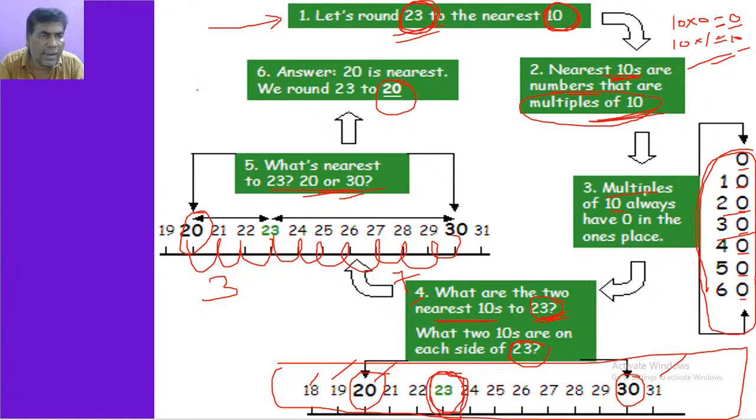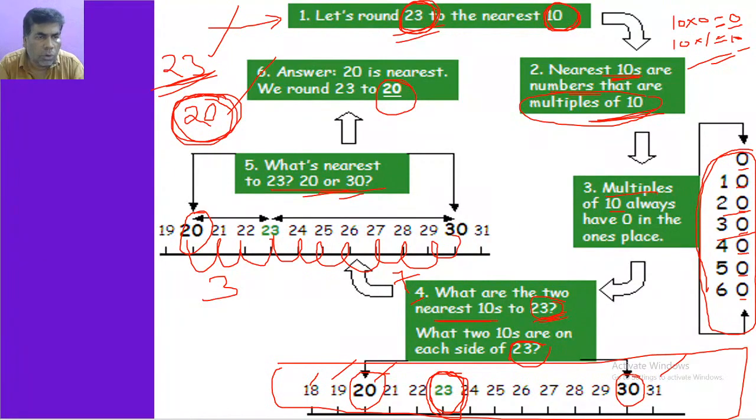So what is the answer? If anybody asks what is the nearest 10 for 23, the answer is 20. You have to write: 23 rounded off to 20.